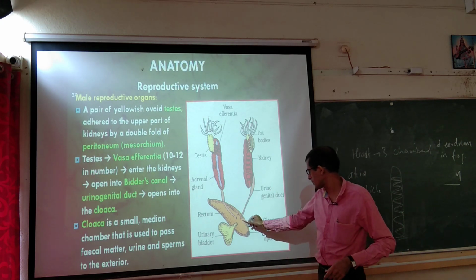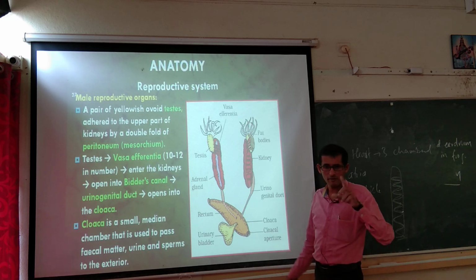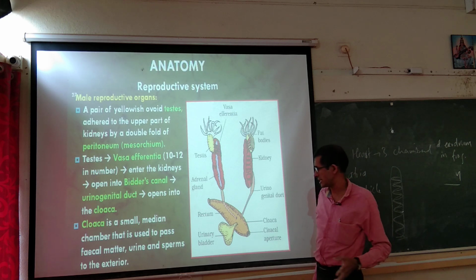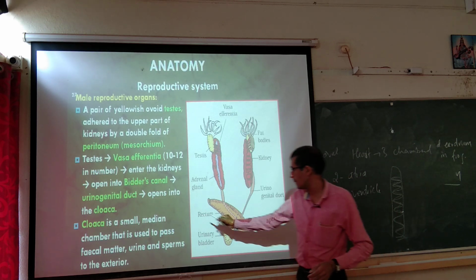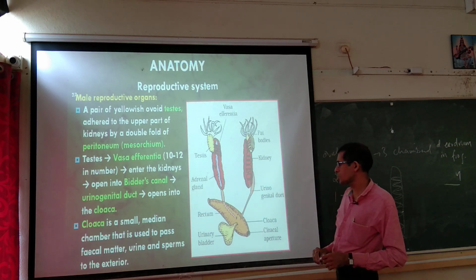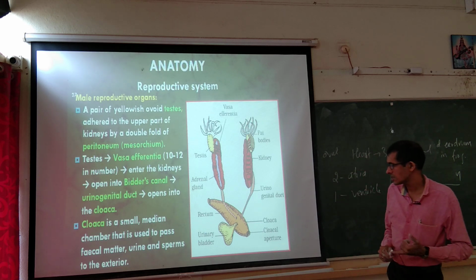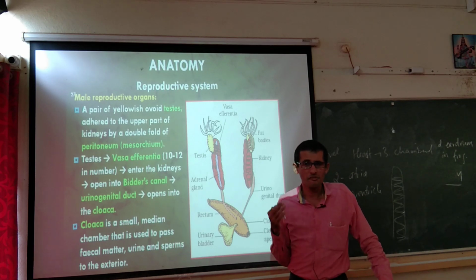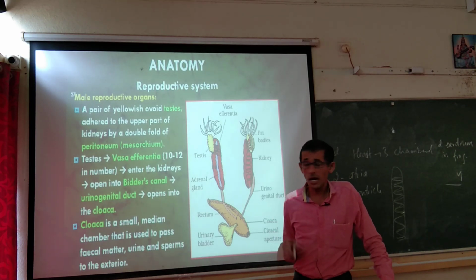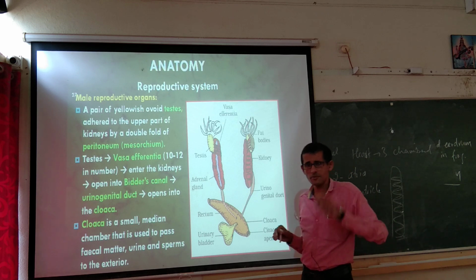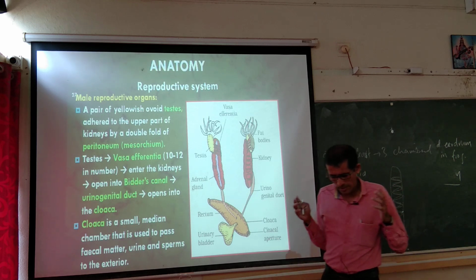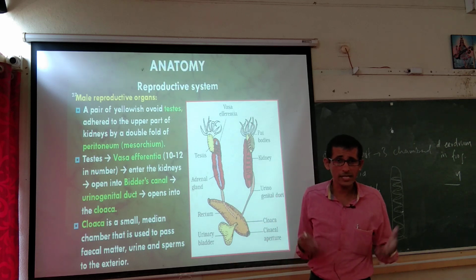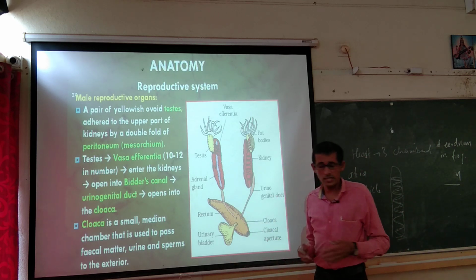It comes directly into the cloaca, and through the opening of the cloacal aperture, urine and eggs are released. So, the cloaca is a small median chamber that is used to pass fecal matter, urine and sperms into the exterior. A chain of sperms, a chain of male gametes, is going to be released, because here external fertilization takes place in the case of frog.